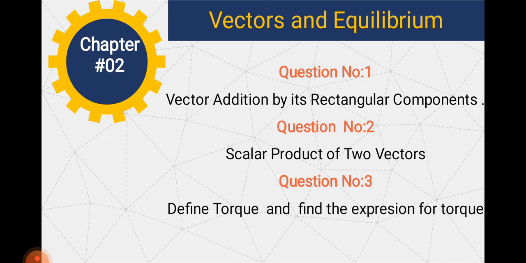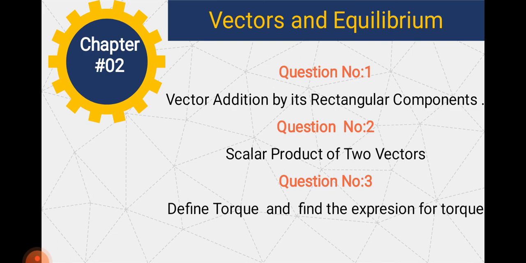There are three main questions that can be asked from chapter number 2. The first question is vector addition by its rectangular components, and the second is the scalar product of two vectors. The third question is: define torque and find the expression for torque.